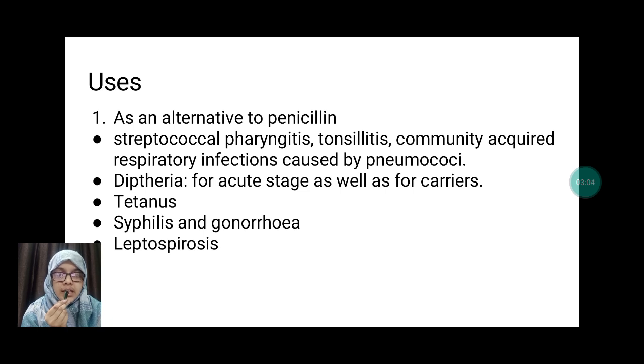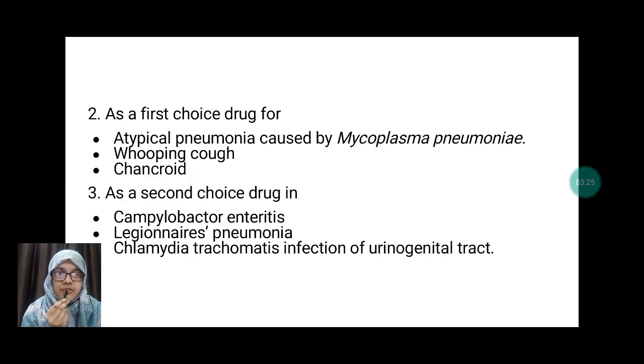Then its uses. It is mainly used as an alternative to penicillin for streptococcal pharyngitis, tonsillitis, and community-acquired respiratory infections caused by pneumococci. It is used for diphtheria, for the acute stage as well as for carriers. It is used for tetanus, syphilis, gonorrhea, and leptospirosis. It is a first-choice drug for atypical pneumonia caused by Mycoplasma pneumoniae, whooping cough, and chancroid. It is a second-choice drug for Campylobacter enteritis, Legionnaires pneumonia, and Chlamydia trachomatis infection of the urinogenital tract.